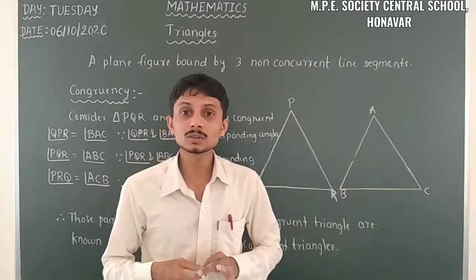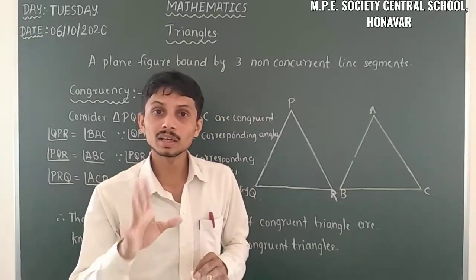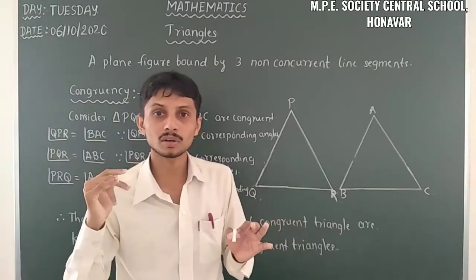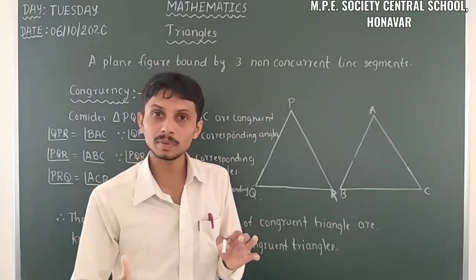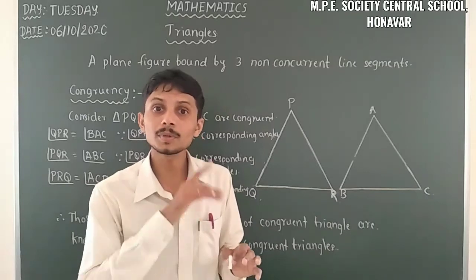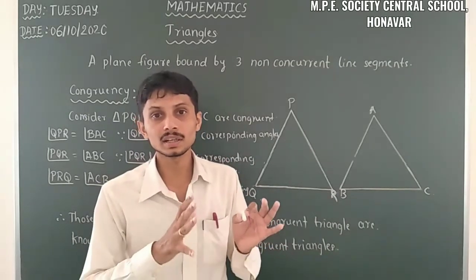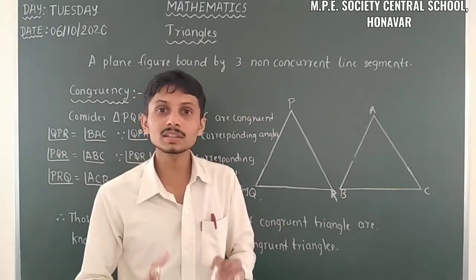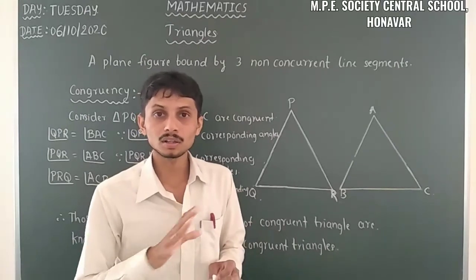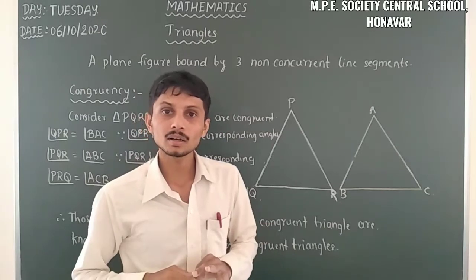When we consider circles, those two circles are congruent if they have an equal radius, because the diameter, radius and perimeter are the same.